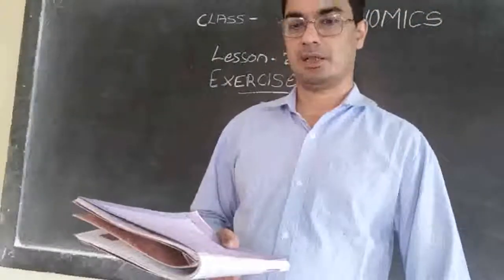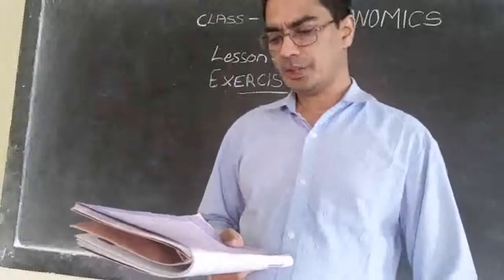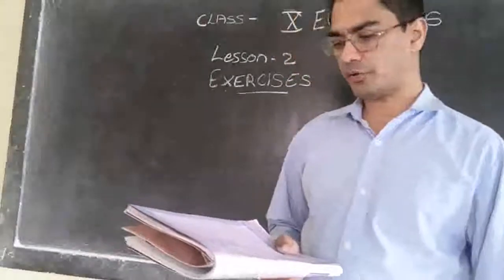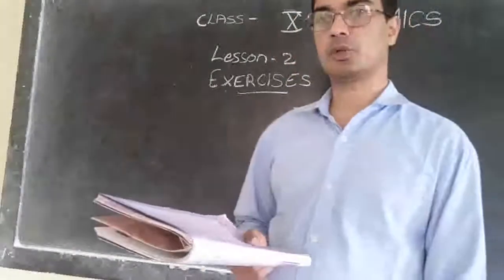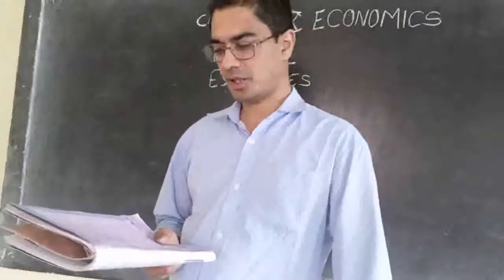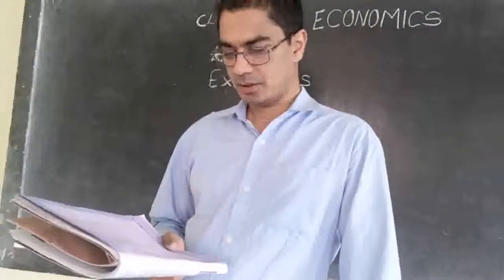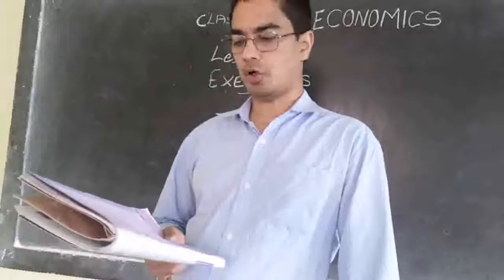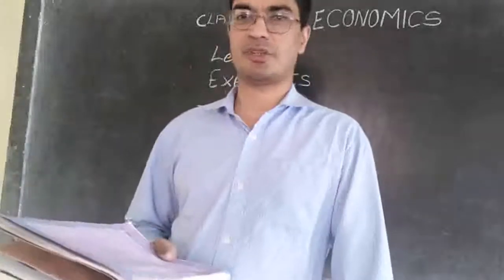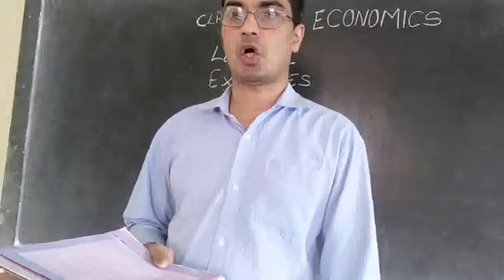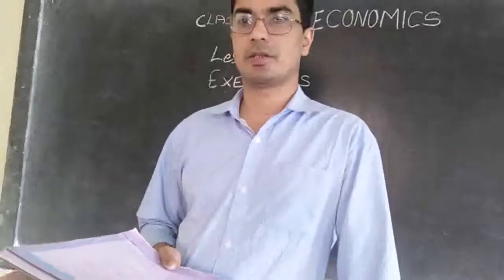Then number C. GDP is the total value of dash produced during a particular year. The answer is the second one: all final goods and services. The answer is all final goods and services.